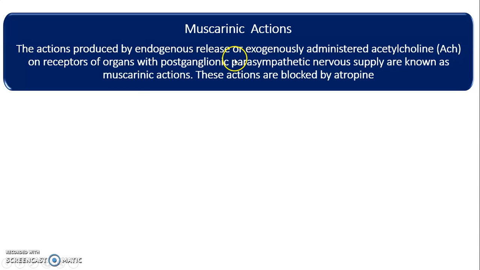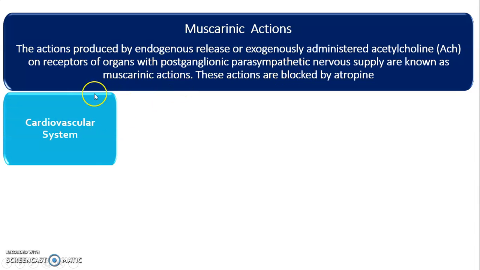Atropine is the antagonist of the muscarinic action produced by acetylcholine. Whether acetylcholine is endogenously released or exogenously administered, it acts on the receptors on the postganglionic parasympathetic nerves. These receptors are known as muscarinic receptors.